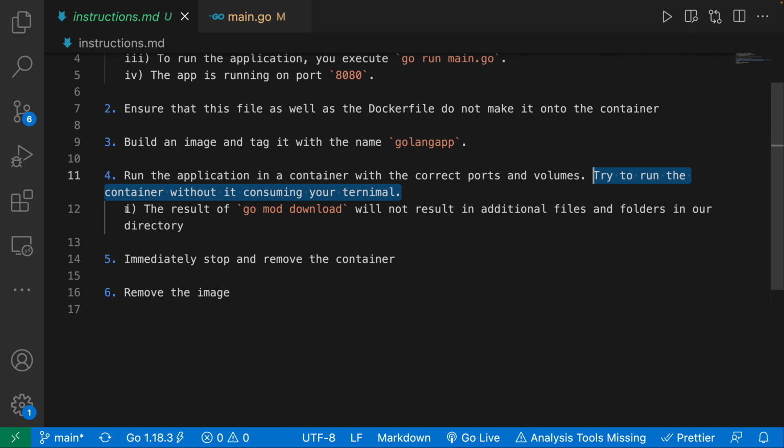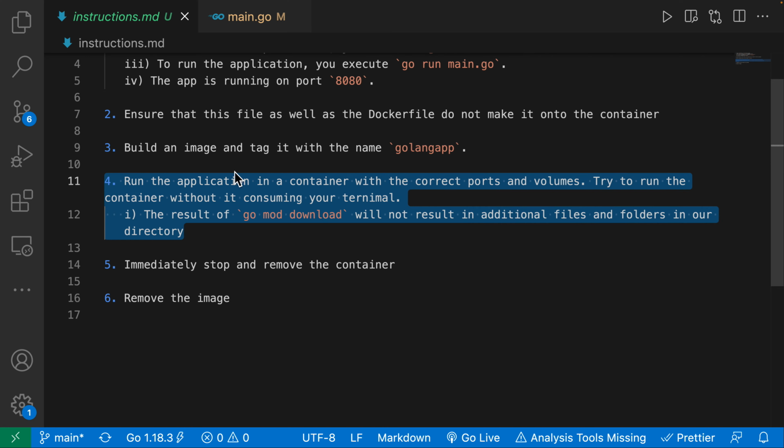Now, another thing that I want you to note, and this is kind of a hint, is going to make at least the volumes a little bit simpler. Over here, the result of go mod download is not going to result in any additional files and folders in our directory. Remember when we did an npm install, we got the node modules directory, and we also got the package-lock.json, and we had to account for those when we were working with volumes. Well, we might not have to account for that when we do a go mod download, because we're not getting any additional files and folders.